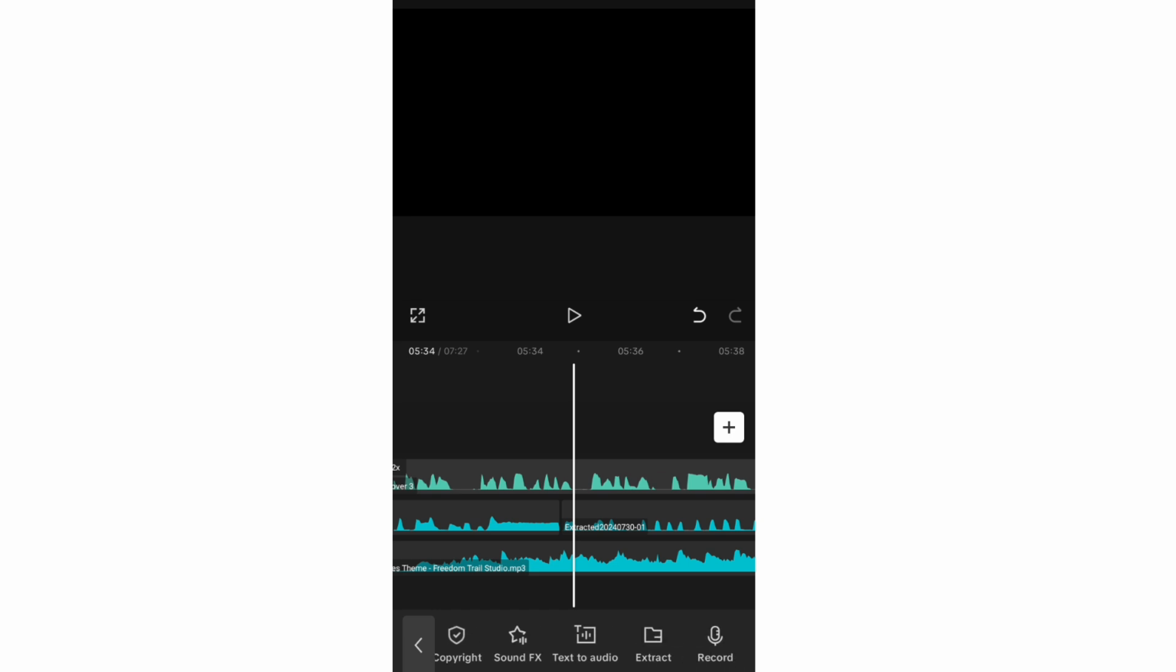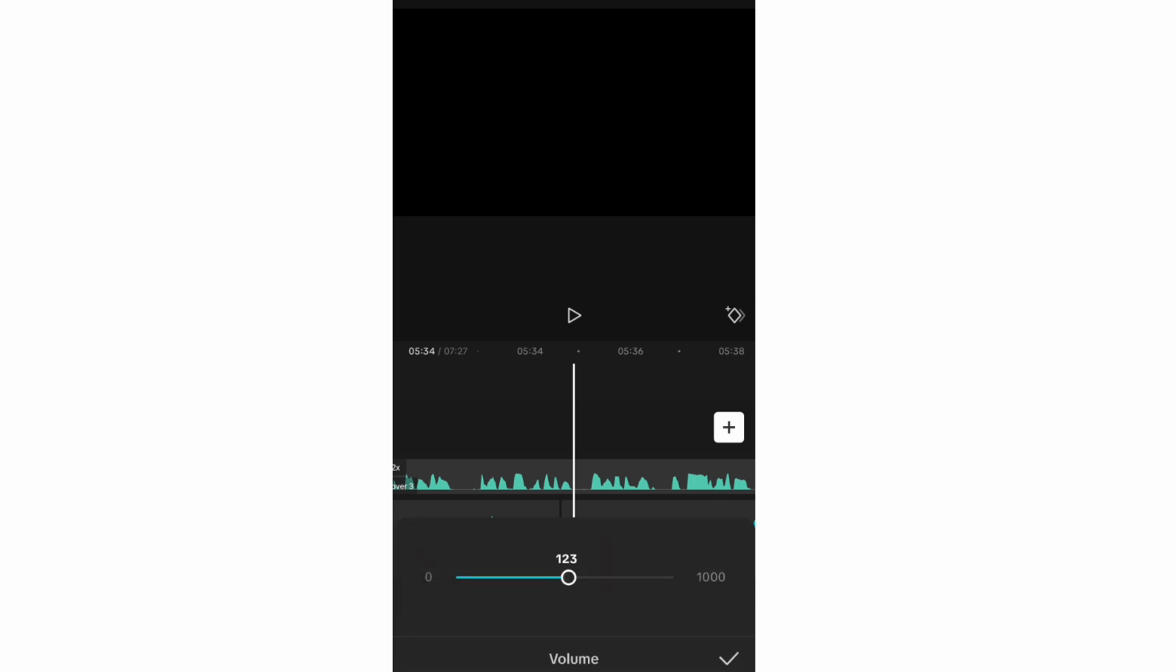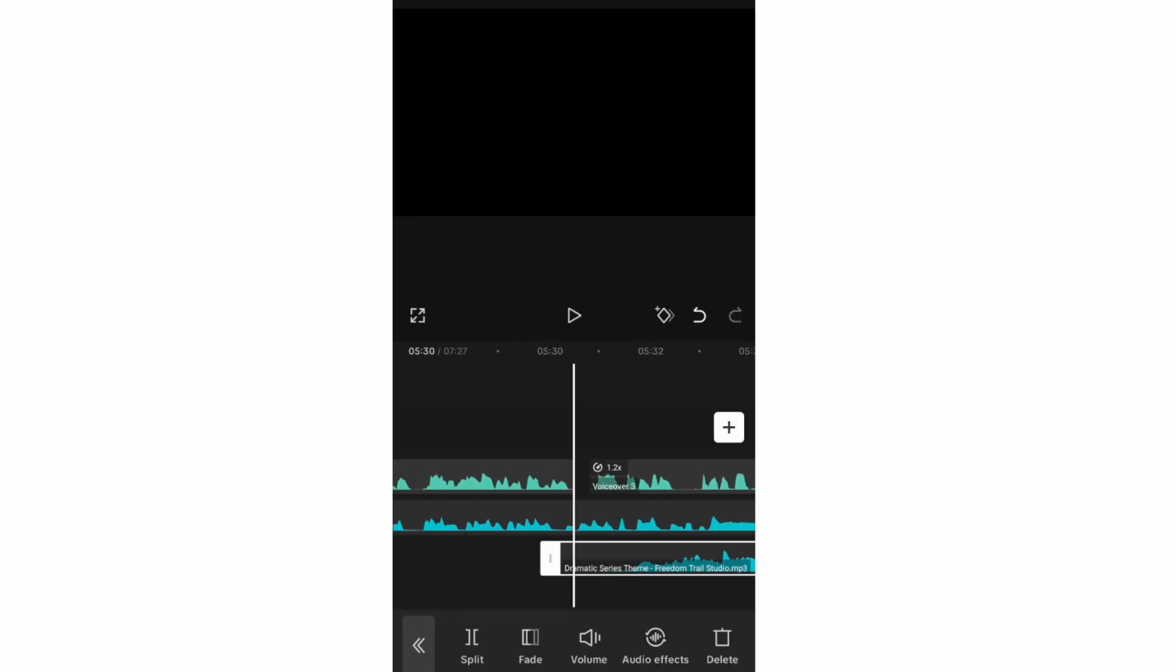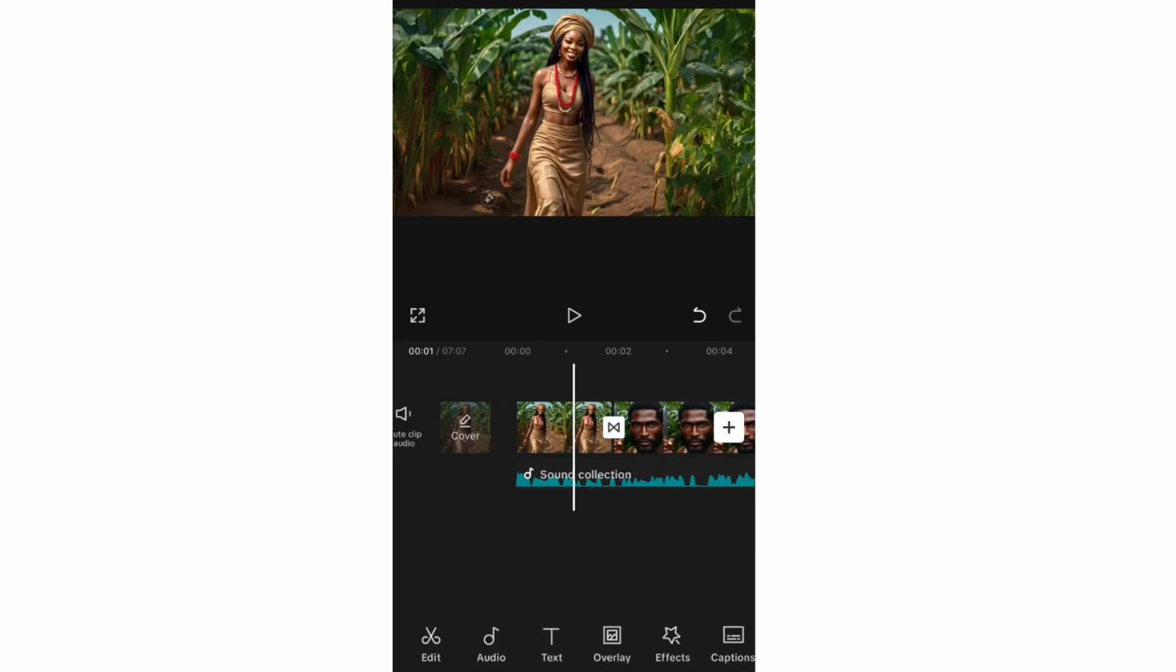So I'll scroll here. I'll tap the audio, the particular one I want to reduce the volume, and I'll click on volume and I'll take it back. Okay, I'll take it back and I'll click on good. Okay, so once I click on good, that is it. Very easy, very simple.